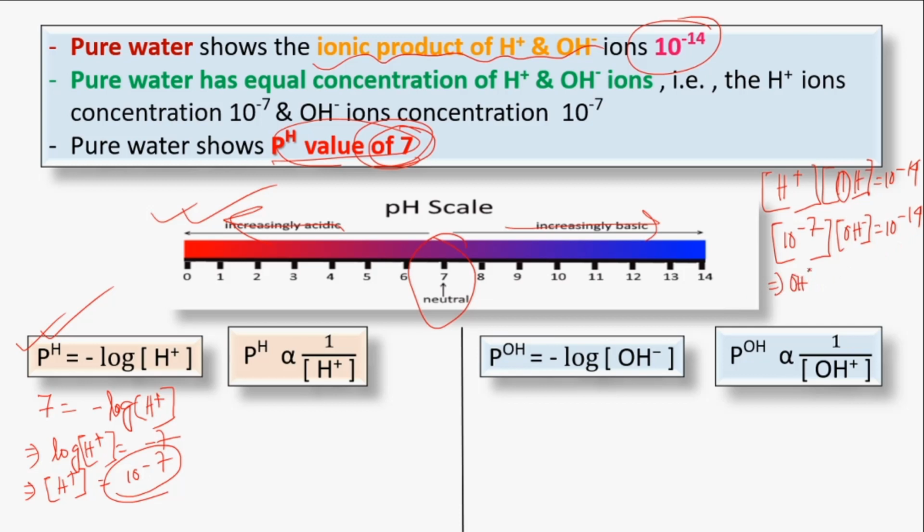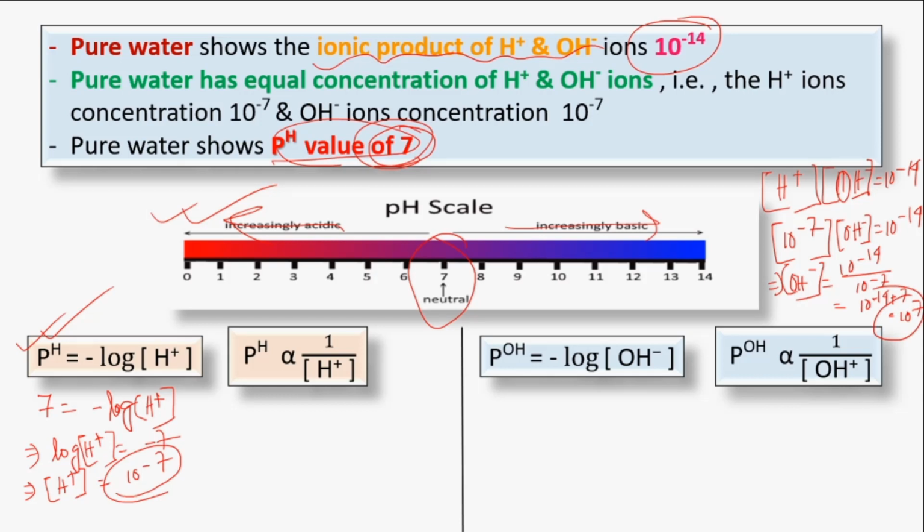So OH minus ion concentration would be 10 to the power minus 14 divided by 10 to the power minus 7, and the next step would be 10 to the power minus 14 plus 7, equals 10 to the power minus 7. So the OH concentration again would be 10 to the power minus 7.